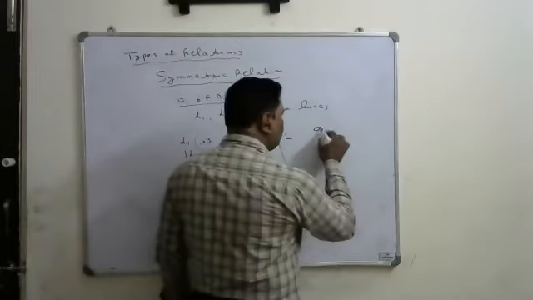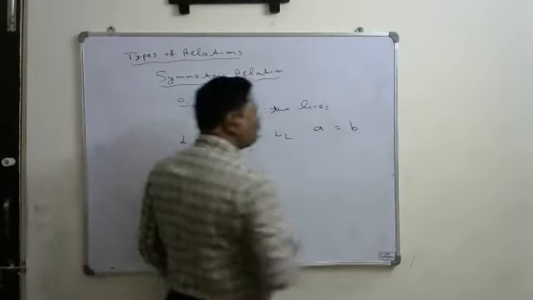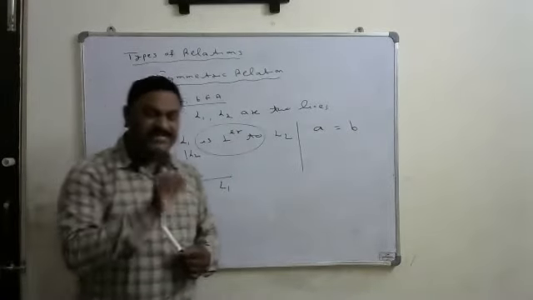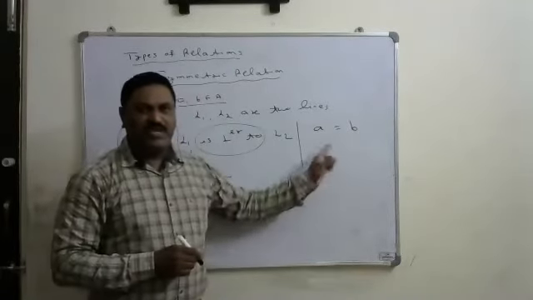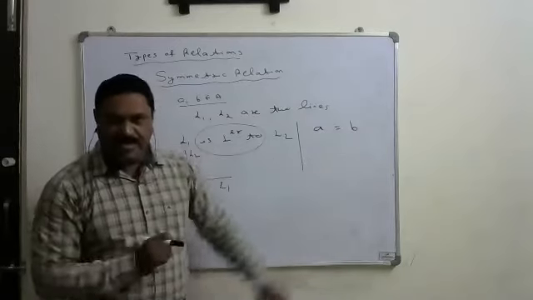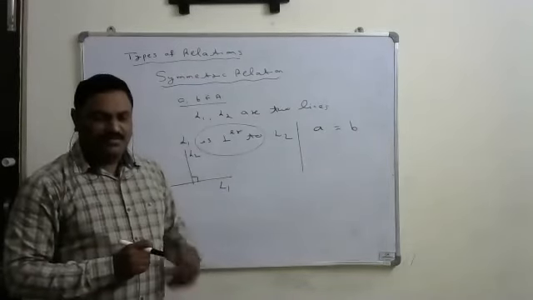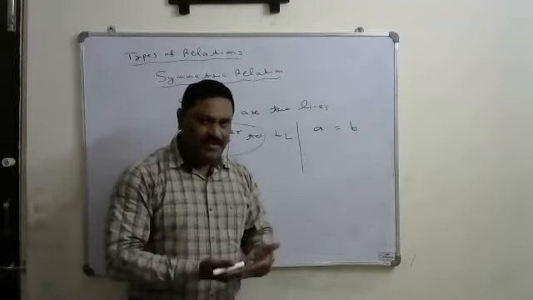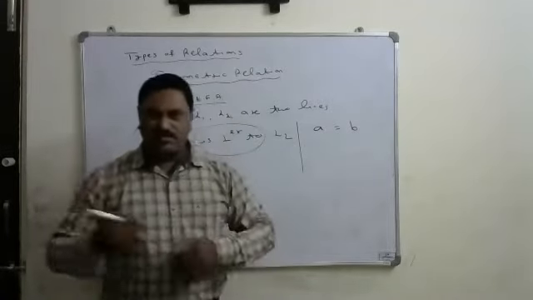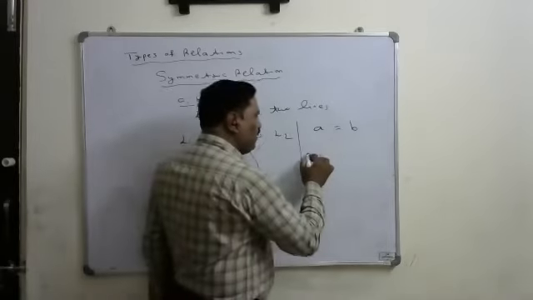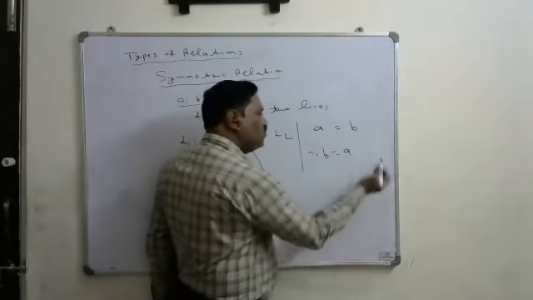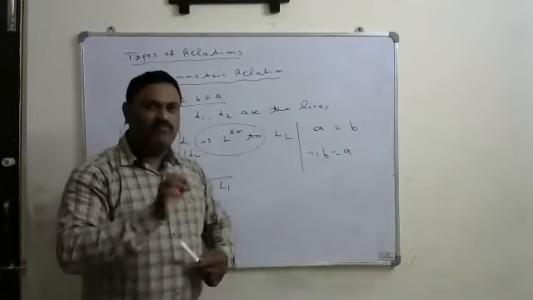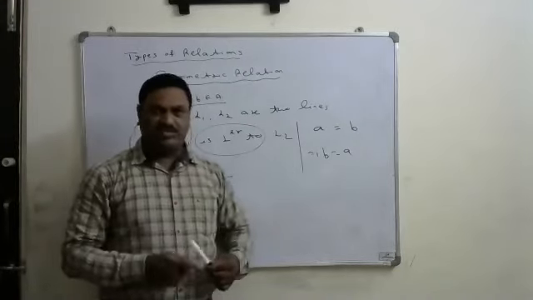Suppose A is equal to B. Suppose equal is the relation. If A is equal to B, is that a symmetric relation? If A is equal to B, then automatically B is also equal to A, no? That's why the equal to relation also follows the symmetric relation.